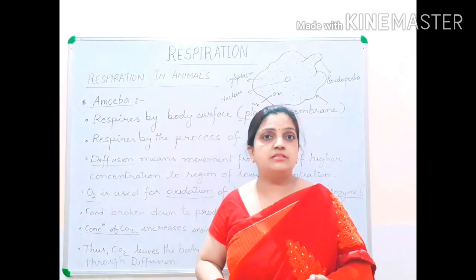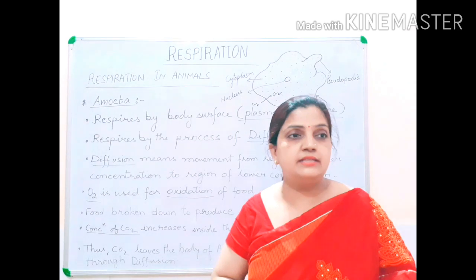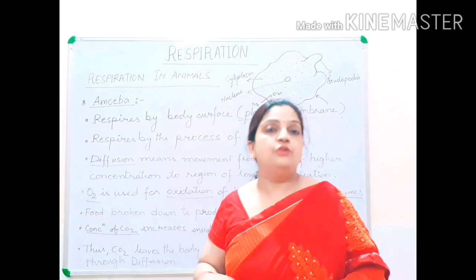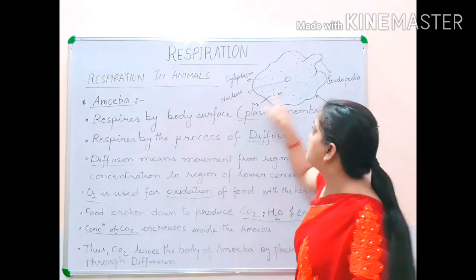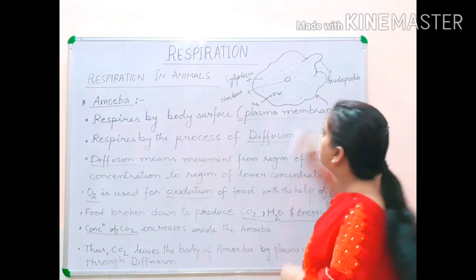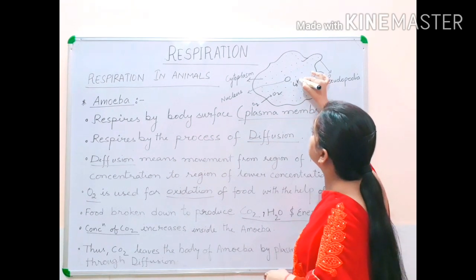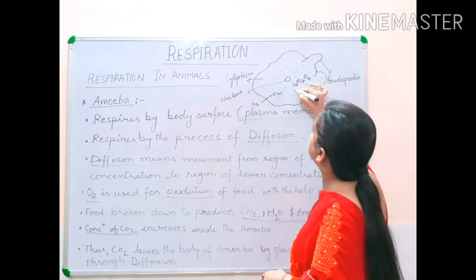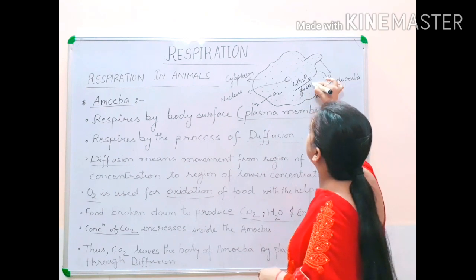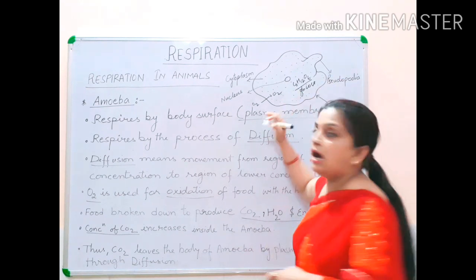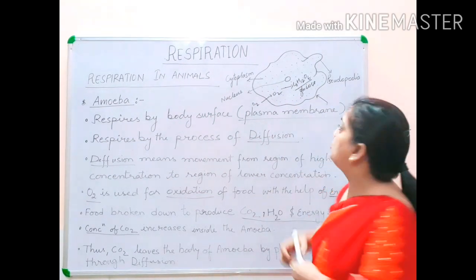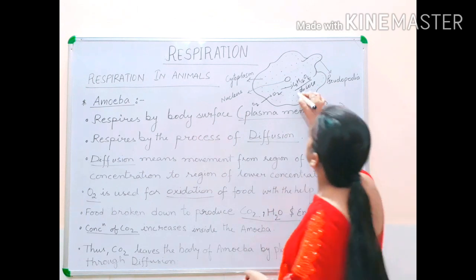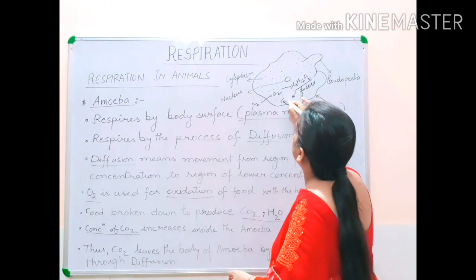Respiration is a process where oxygen is utilized to break down glucose to produce energy, carbon dioxide and water. The same process will take place over here. Already the glucose molecules are present inside the body of amoeba, this is glucose. So this oxygen, after entering inside the body, will react with glucose, and glucose will be breaking down into CO2 plus H2O plus ATP energy.